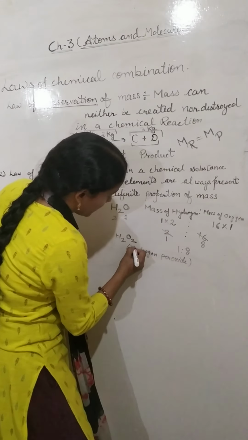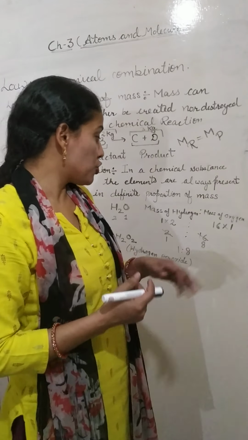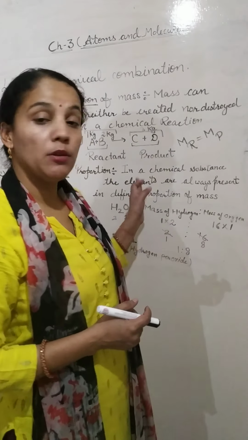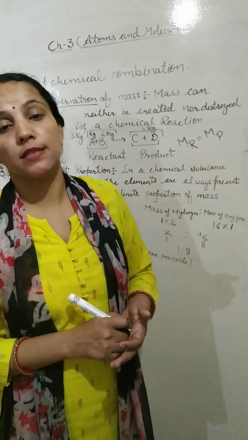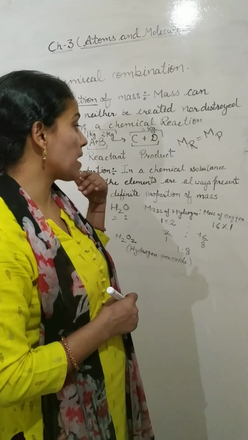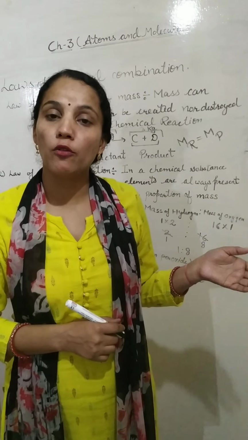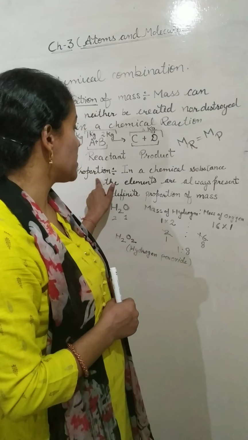What is the meaning of this? When we change the ratio of atoms in a compound, that compound changes. The ratio of elements in a chemical substance is always in a definite proportion. This is the law of constant proportion.